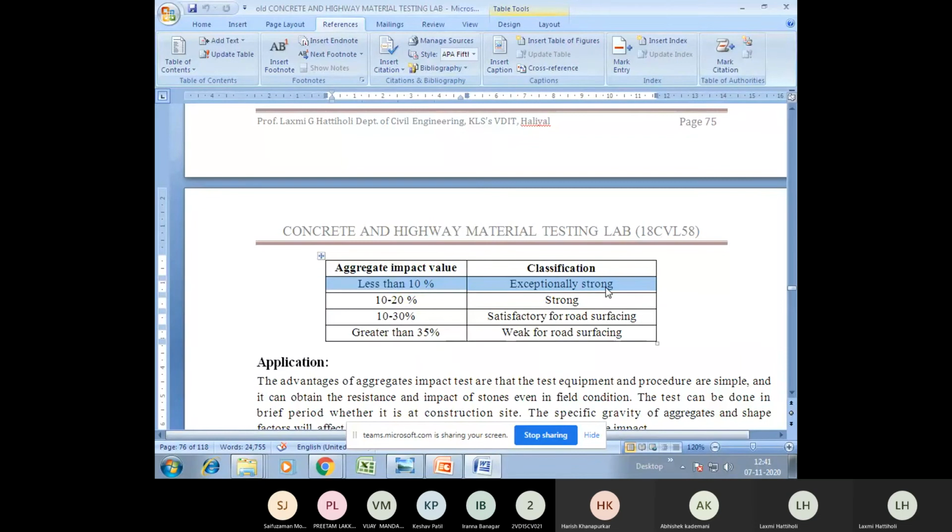In the next laboratory, that is the next experiment, we'll carry out the same kind of test on aggregates. In the next experiment, we shall go for the shape test, that is the flakiness index and the elongation index. So this is all about the impact value. Any doubts or any clarification in this particular experiment? Yes? Any doubts, any clarification in this experiment?